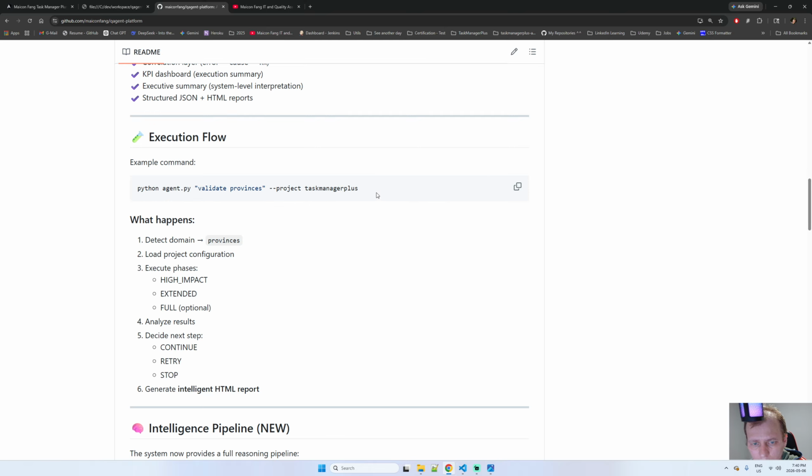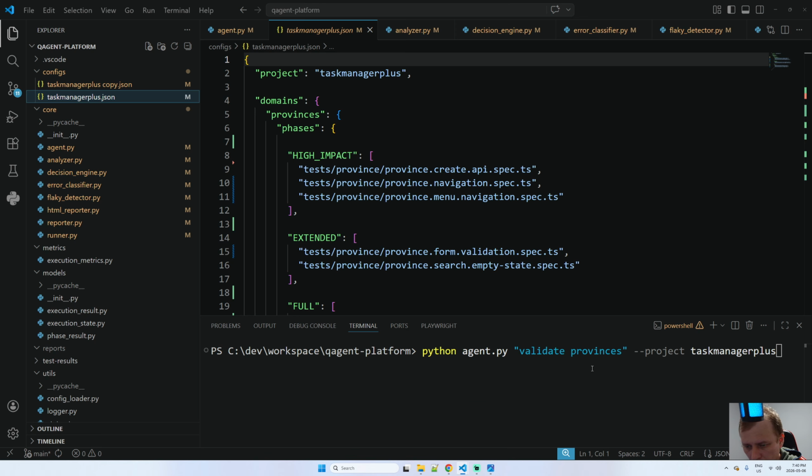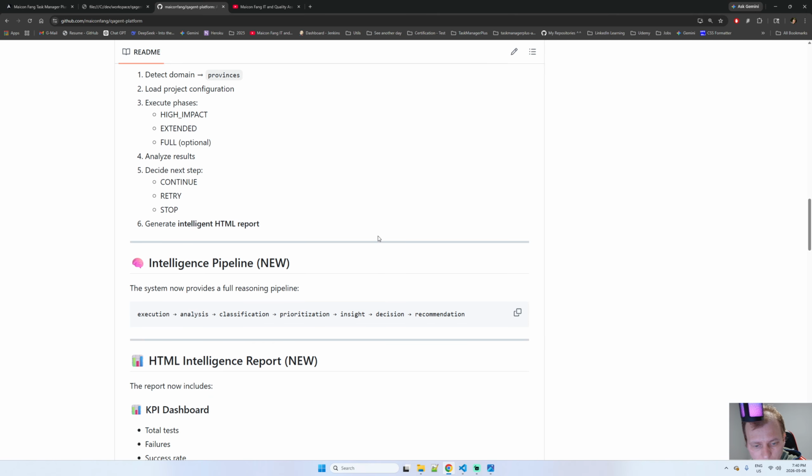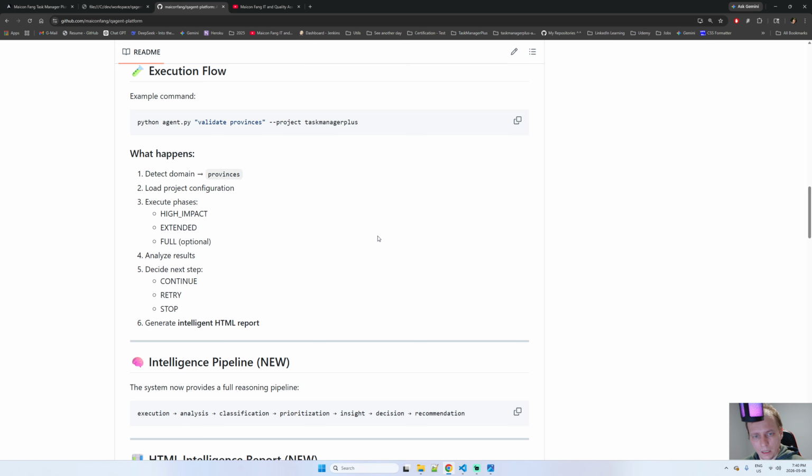In this one, we need to type this line in our project here, and then this will happen: detect domination province, load project, execute phases, analyze the results, decide the next step: continue, retry, or stop. Okay, this is the execution flow.